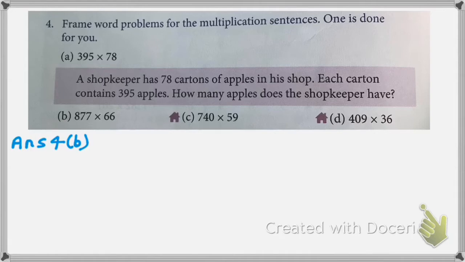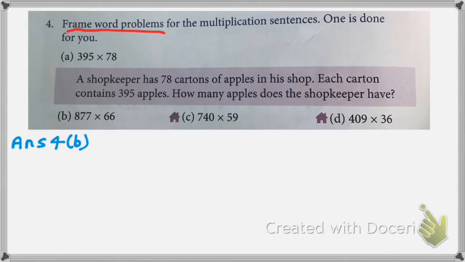Question 4 says frame word problems. What we have to do? We have to frame word problems. We have been given multiplication sentences, and we have to frame word problems for them, and one example is given for us.